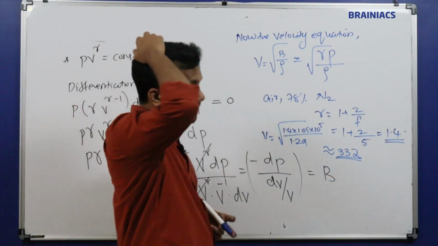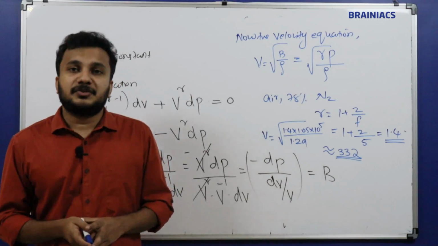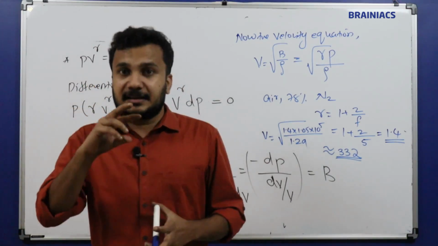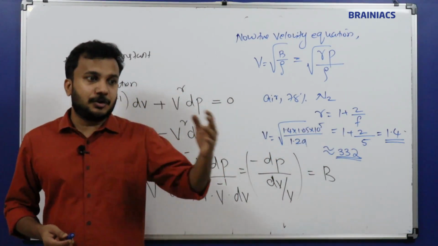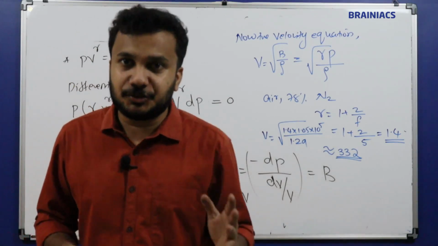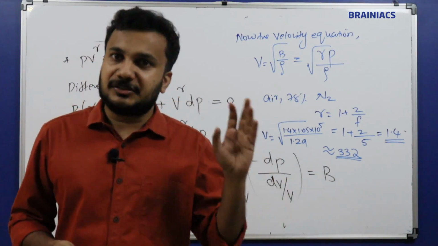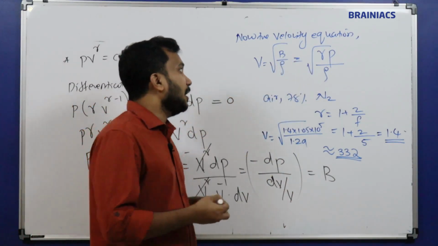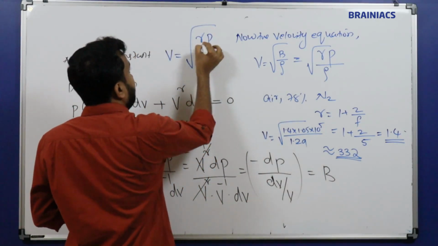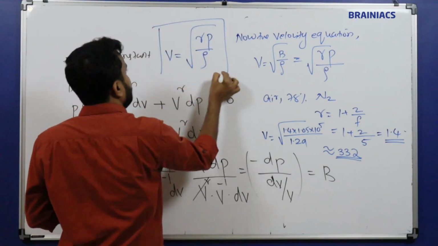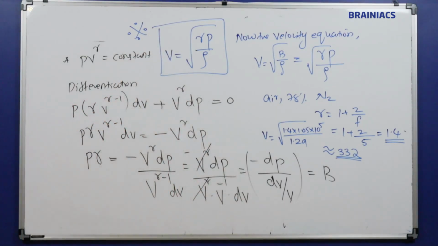Because we calculated based on nitrogen only, the other elements will also be present. So according to Laplace, the correction is giving a correction to Newton's law. Newton told it's an isothermal process and we got a value equal to 280 meter per second, and that is wrong. From there the Laplace correction equations came, and it is told it's an adiabatic process. So the velocity of the sound wave will be equal to root of gamma p by rho. This equation is very important. In many problems we will use this equation. So this is an important relation based on the Laplace correction.